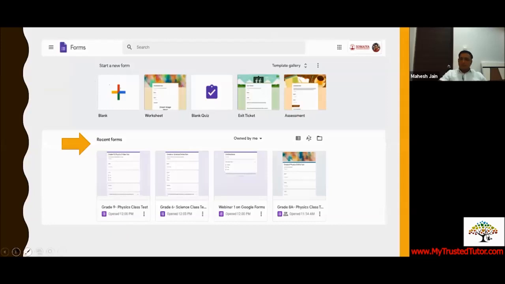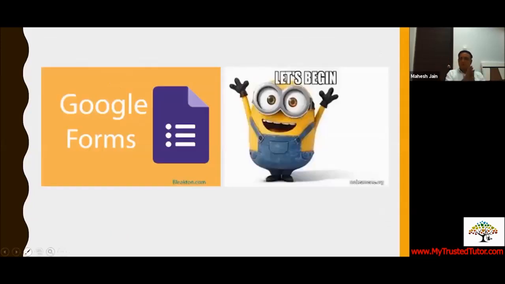So are we all ready for learning how a Google form can be created? If yes, I would just request you to show thumbs up on the screen. That gives me a boost that participants are with me. Great, great, great. Thank you, Rajendra sir. Thank you, Jyoti miss. Okay, so let's begin. You can see in the minion style, let's begin and let's be energetic and enthusiastic.